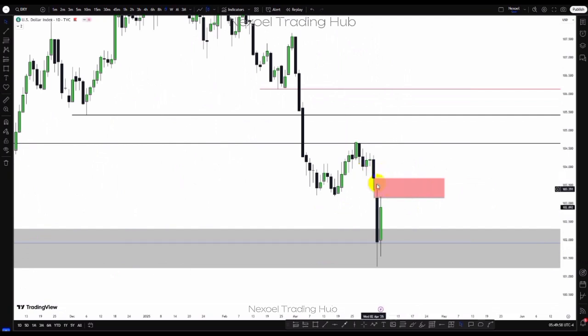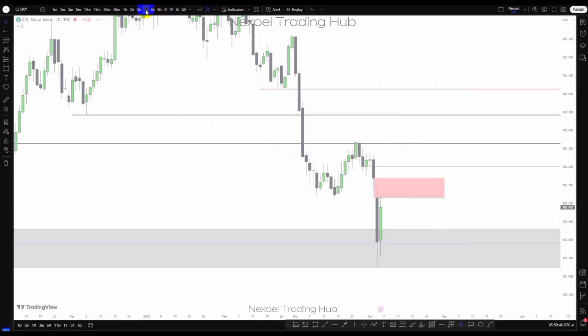So we have to wait to see the model that price will print for us here when price mitigates the zone, fills up the zone, and in reference we'll look in extension to this bullish candle before the bearish movement to the downside. So if price fills up this gap in the market that price created and possibly trades higher, then we want to look at the model that will be formed when price mitigates this zone. If we have the sell model, then we should look forward to continue bearish to the downside, except otherwise price further trades to the upside into the monthly inversion fair value gap before we possibly see the sell model to continue bearish to the downside.